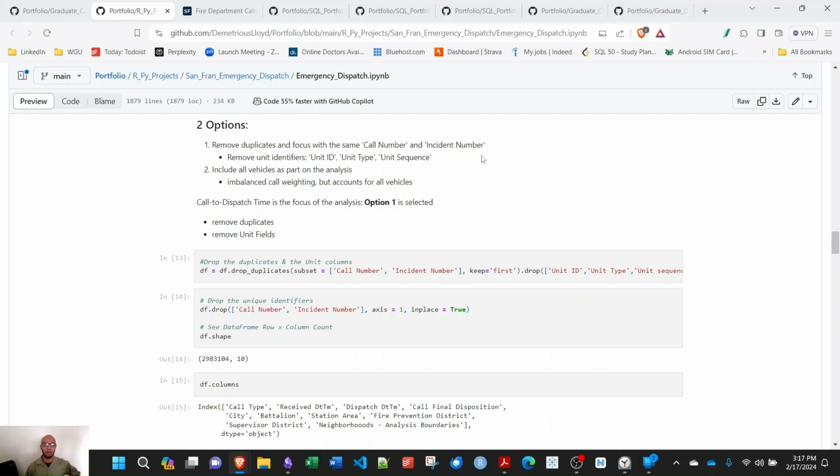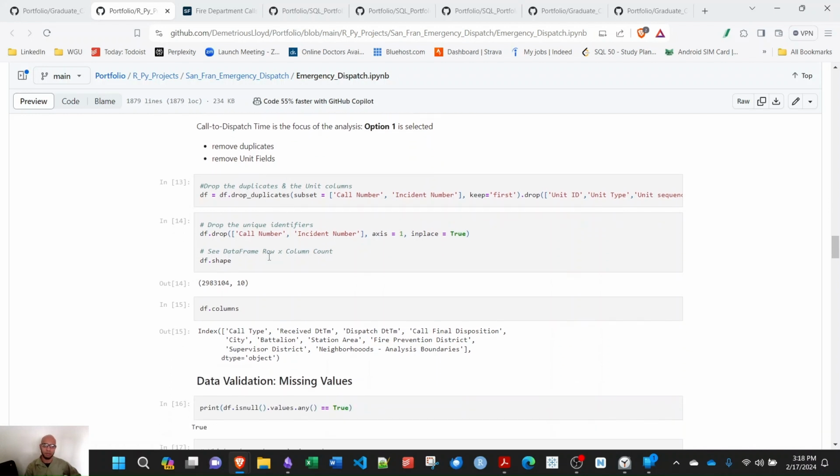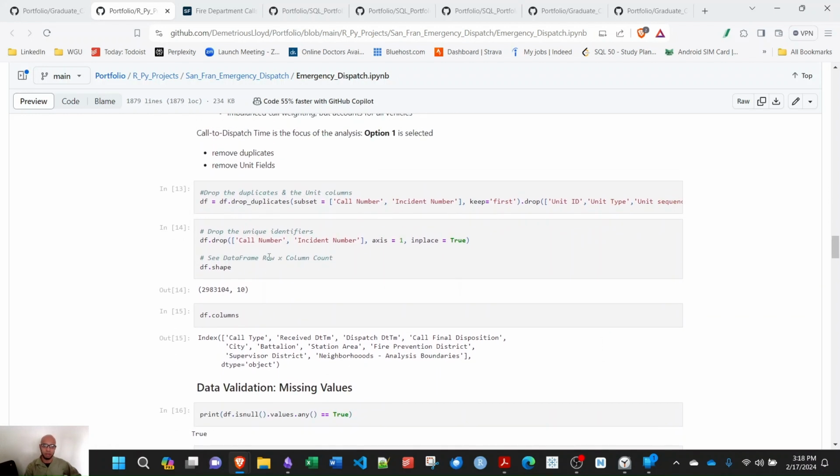For this data set, I'm going to remove duplicates that have the same call number and incident number. So I'm removing anything with a unit identifier. Unit ID, unit type, unit sequence. So here's how you do that. Pandas is nice because you can chain your arguments. I made sure to drop my duplicates based on this subset. Always keep the first one. Doesn't matter which one you keep since I'm removing all unit identifiers. And then after that, I'm deleting anything with a unit in it.